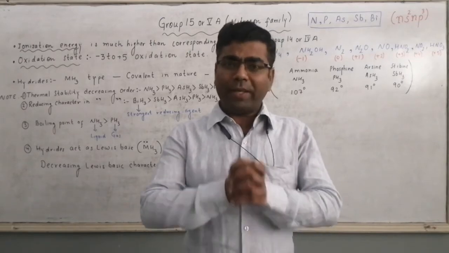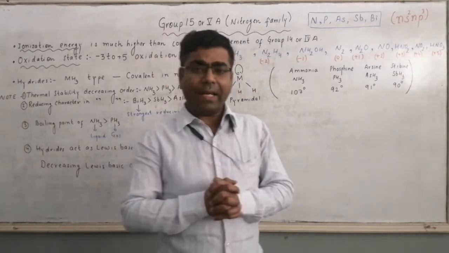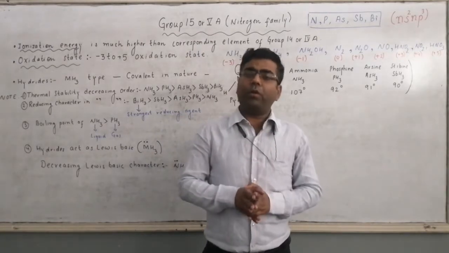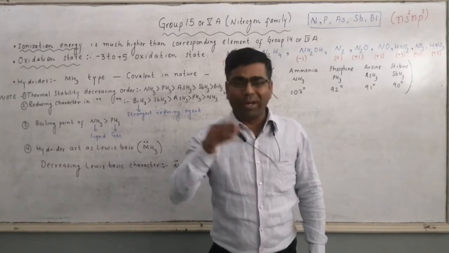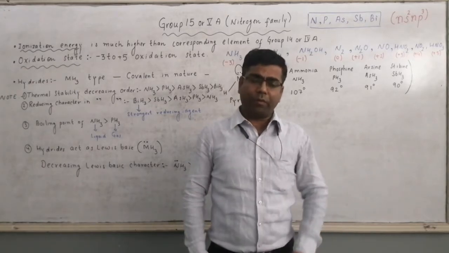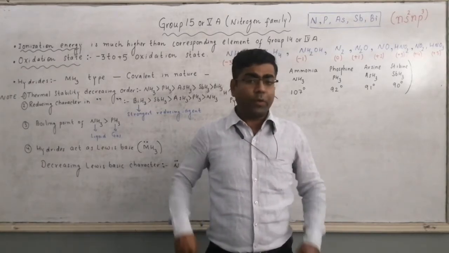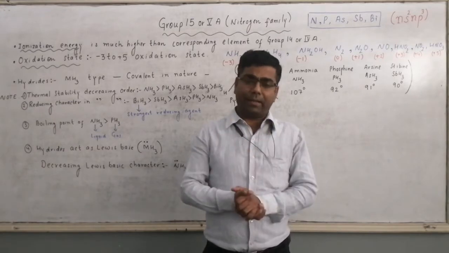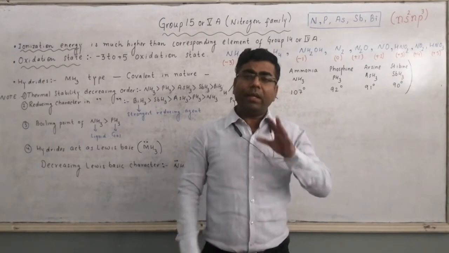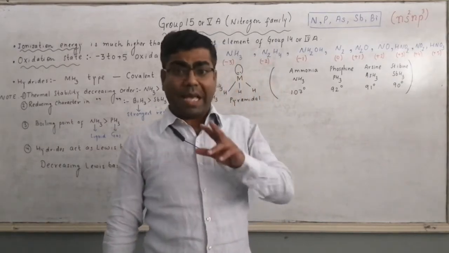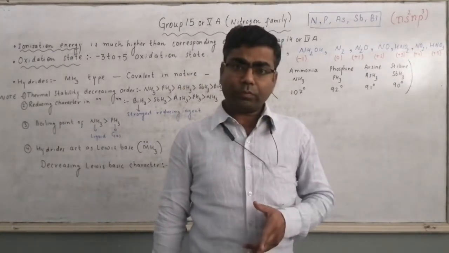I have explained to you in class 11 that half-filled electronic configuration and fully filled electronic configuration are more stable than other electronic configurations. If we talk about group 14 elements, that is carbon family, their general electronic configuration is ns2np2.